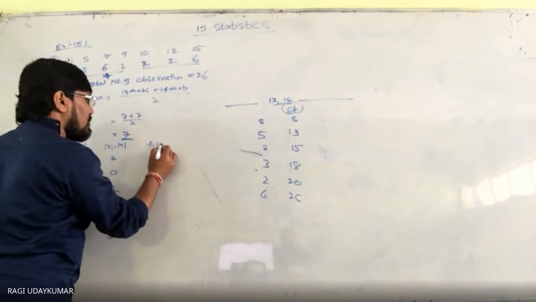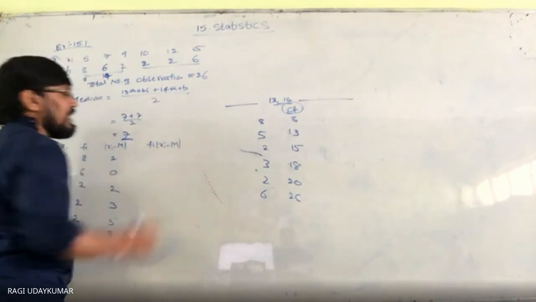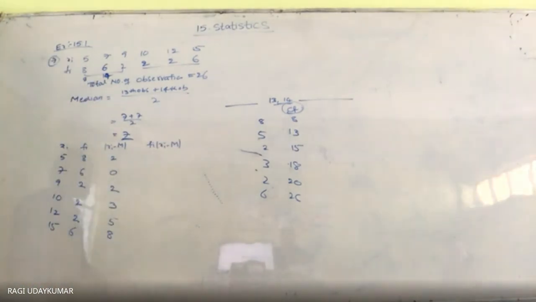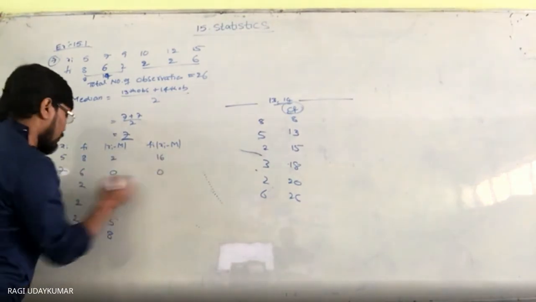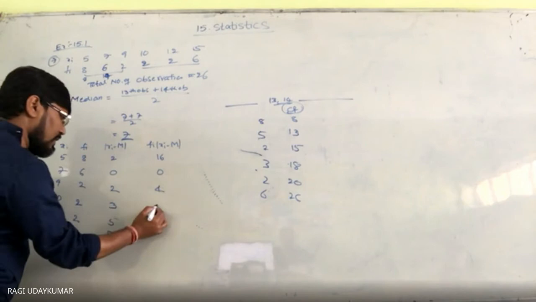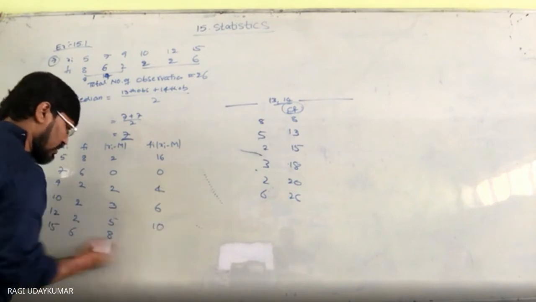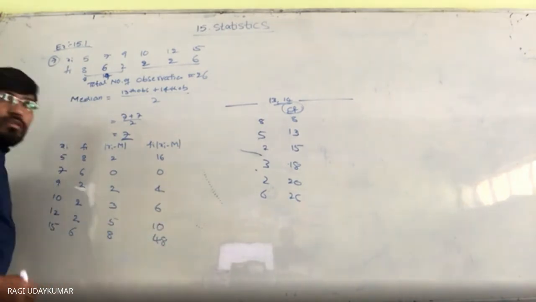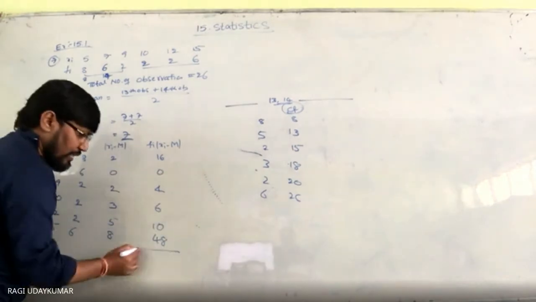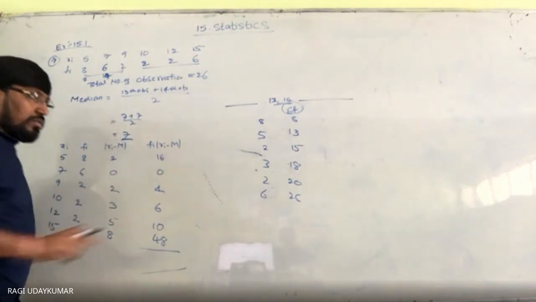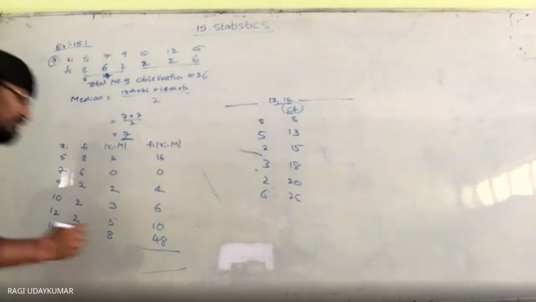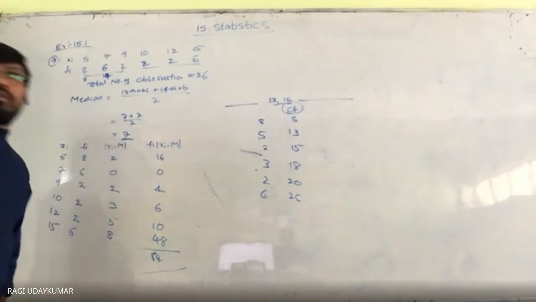And now what you have to do? fi into |xi minus m|. Frequency should be multiplied. 16, 0, 4, 6, 10, 48. And this sum you need to find out. 48, 58, 68, 74, 84. 84.